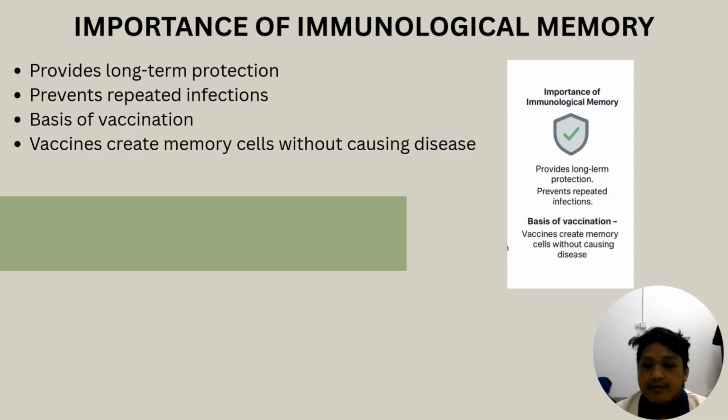It can also prevent repeated infections, and it is also the basis of vaccination, because vaccines create memory cells without causing disease. Vaccines are a weakened antigen that is put inside our body so that the memory cells can recognize it and be ready for the same type of stronger pathogen or antigen to come.